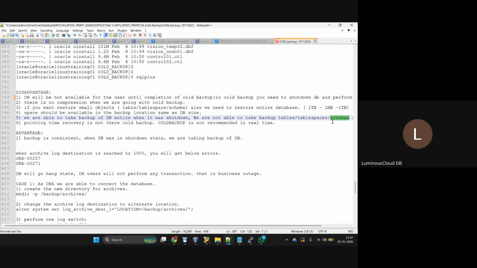That's it. Next one, point-in-time recovery is not there in a cold backup. Cold backup is not recommended in real time. These all are the disadvantages.